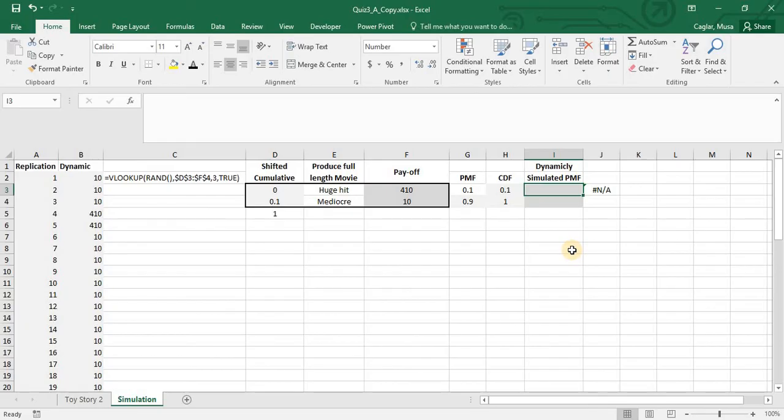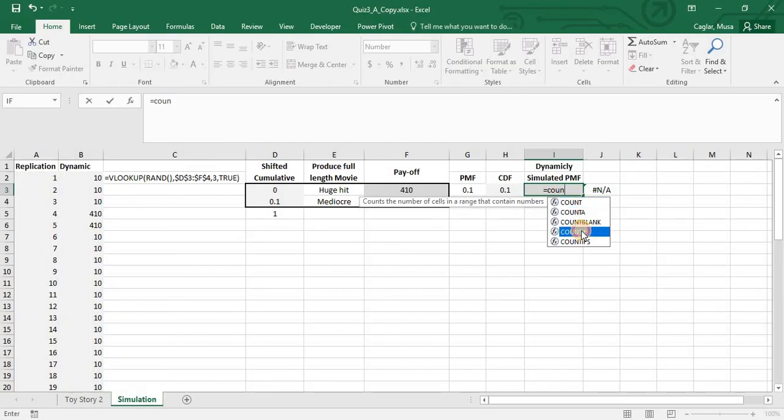Actually, I'm going to count the numbers in the dynamic simulation column, the numbers of 410 or 10. Since I am just counting a single value, I'm going to use COUNTIF, not COUNTIFS.